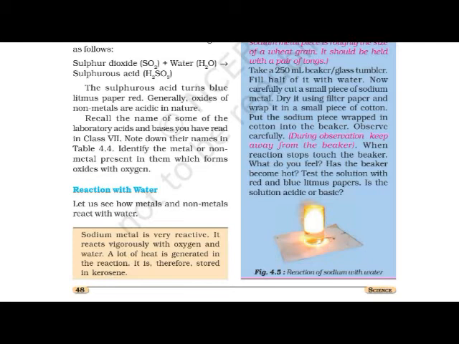As we know, sodium is a metal that reacts vigorously with water. When it reacts vigorously, a lot of heat is generated, and due to that it can catch fire also. It is a pure exothermic reaction which gives off heat during the reaction. So sodium metal reacts with water very vigorously.